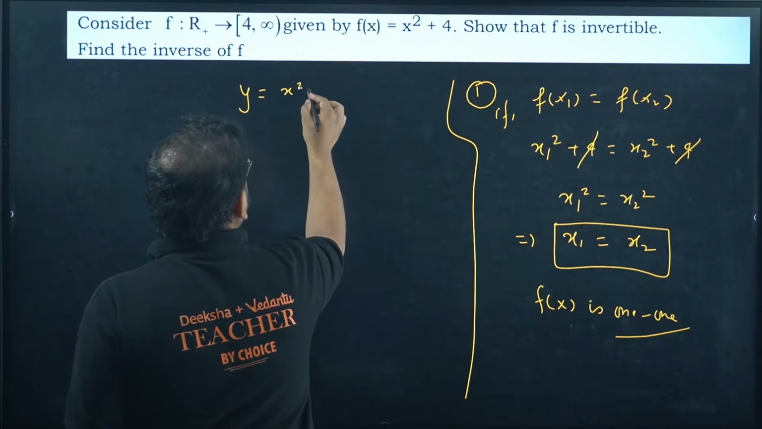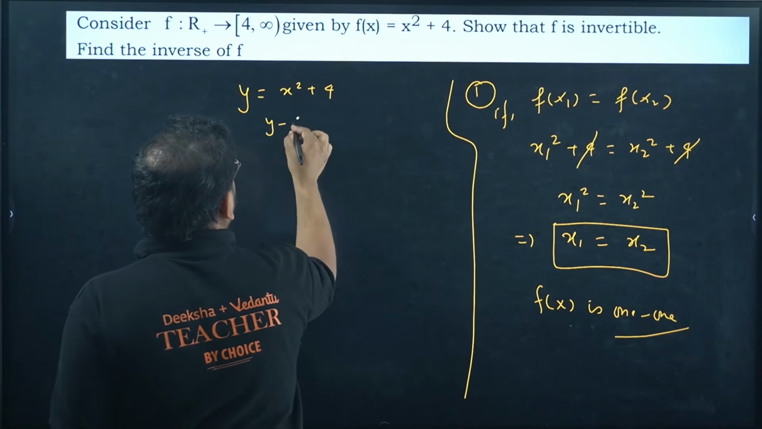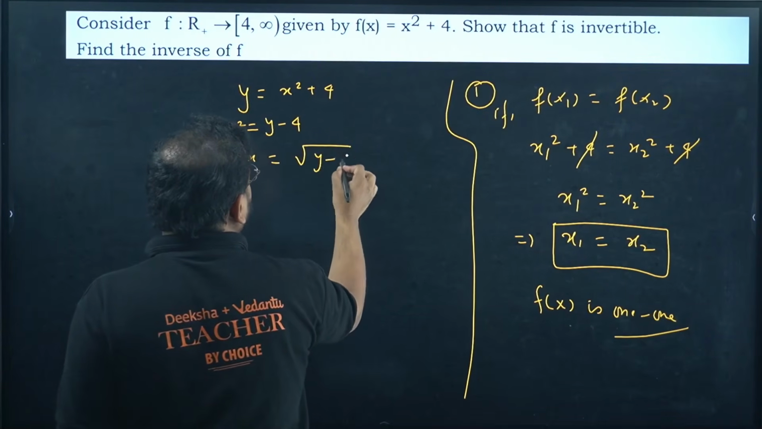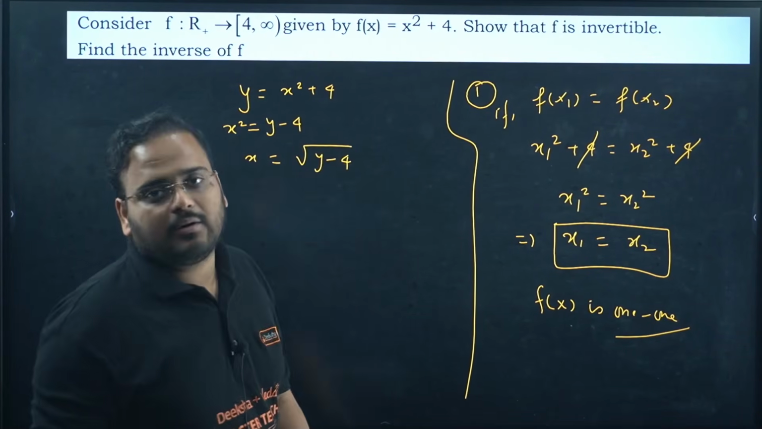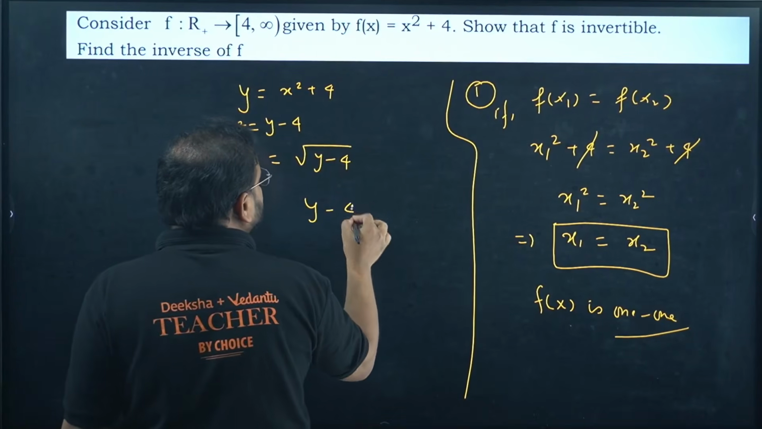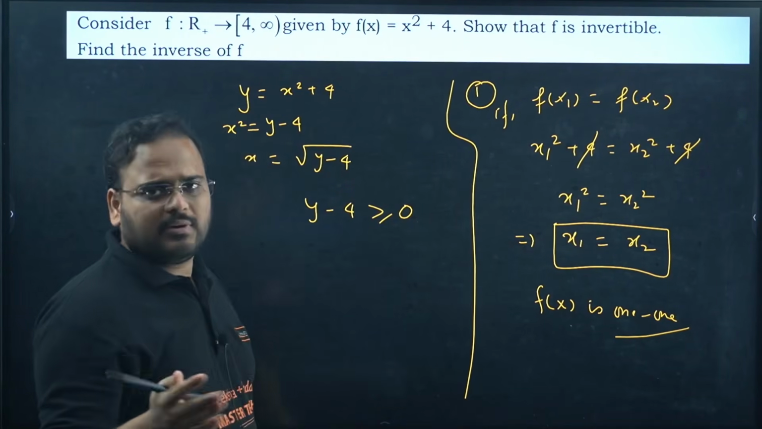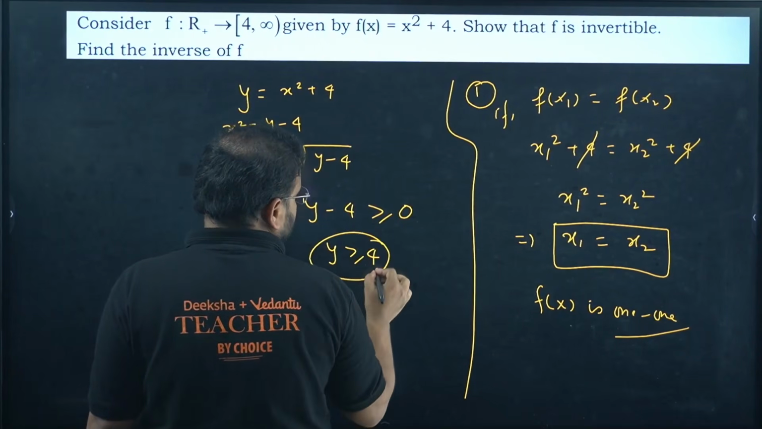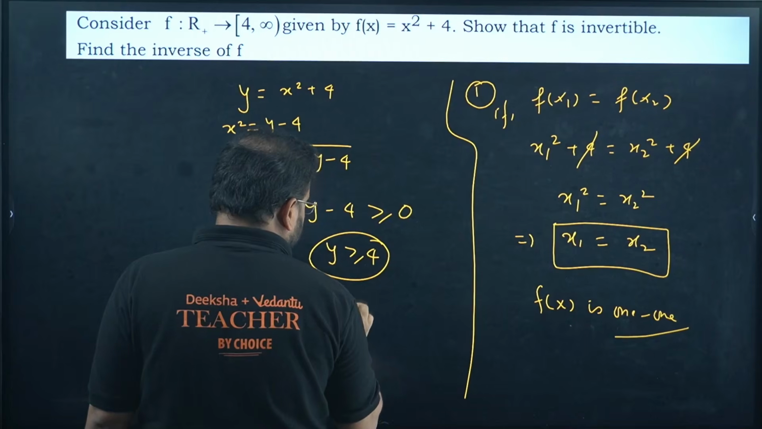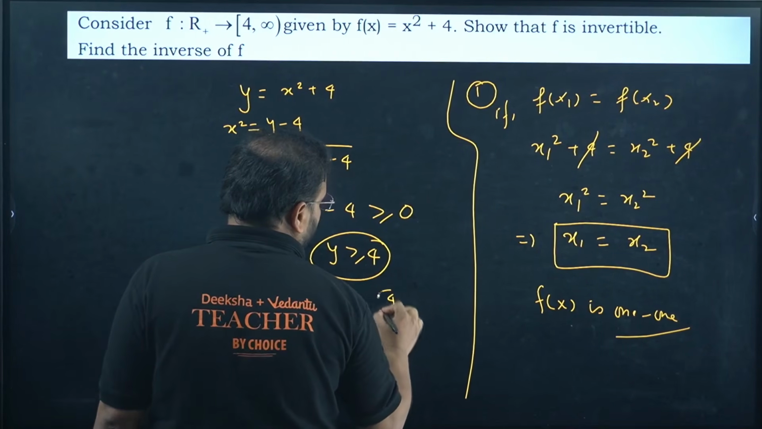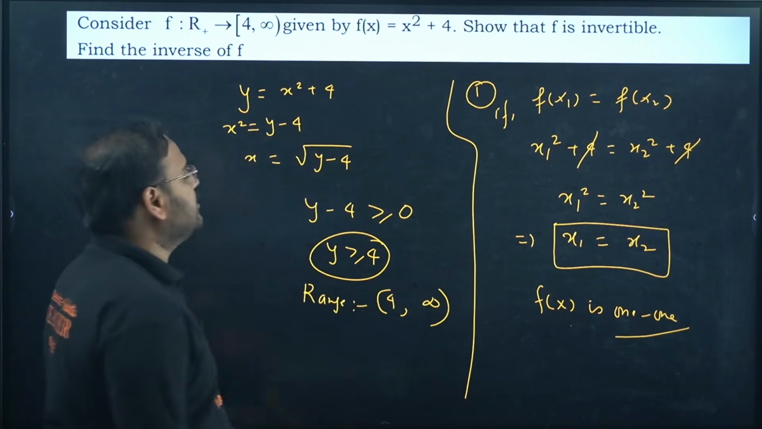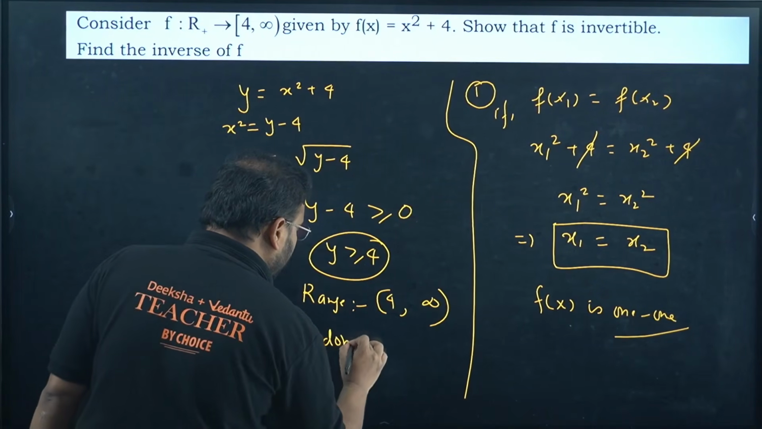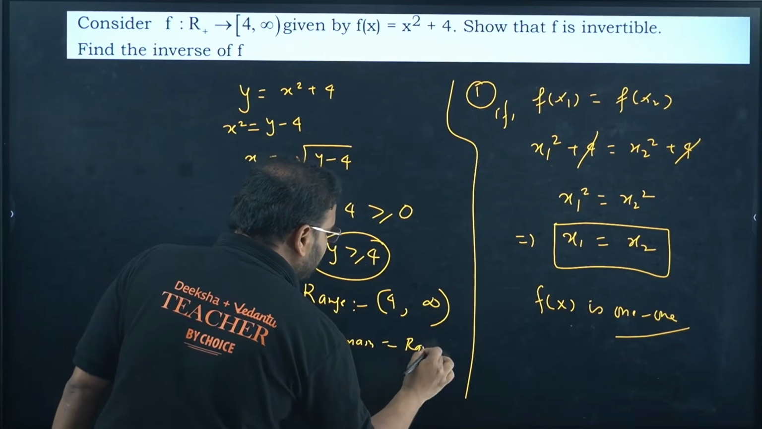Take y equal to x square plus 4. Right now y minus 4 is x square, x equals root of y minus 4. Find the constraint on y. What is the constraint on y? That y minus 4 has to be more than or equal to 0. It is in the root, it cannot be negative, for a real number. So y should be more than or equal to 4. Check here. Your range is basically coming as [4, infinity). Check, the range is this. Even the codomain is this. So the codomain is equal to the range.